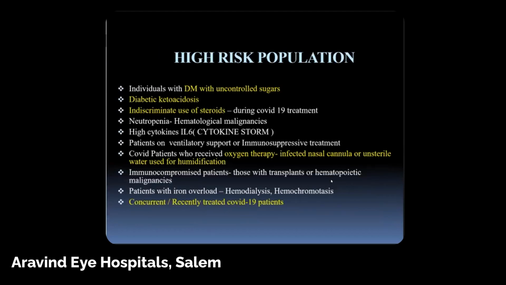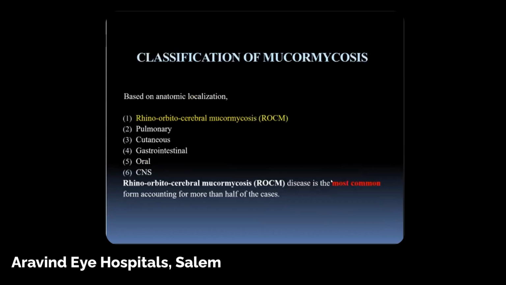So, who is the population at risk of getting fungal infections? Mainly patients with diabetes, with uncontrolled sugars, diabetic ketoacidosis, indiscriminate use of steroids, neutropenia, and high cytokines, especially the cytokine storm in COVID patients, patients on ventilator support, immunocompromised patients, patients with iron overload, and recently treated COVID-19 patients. So how will you classify?